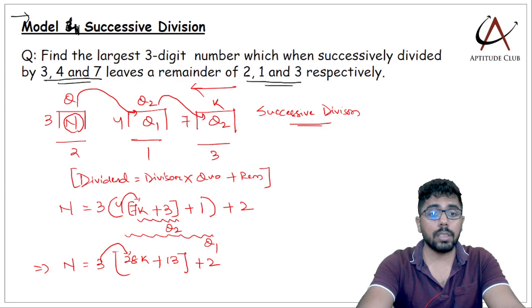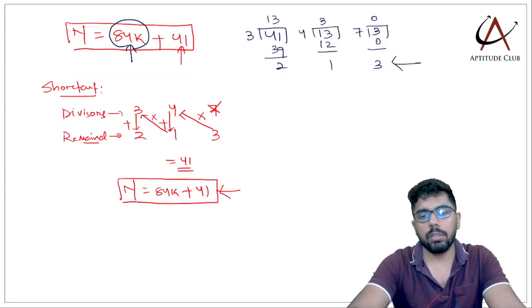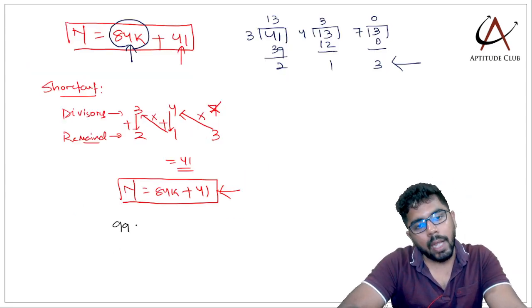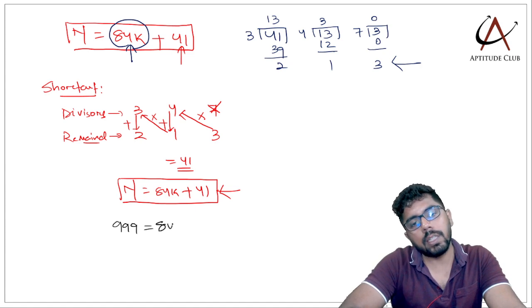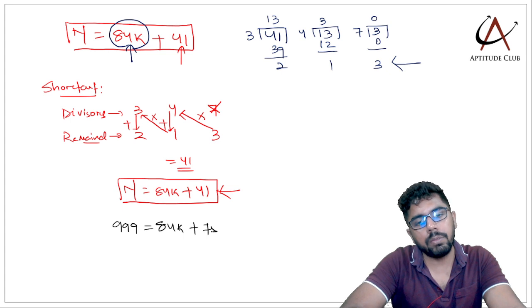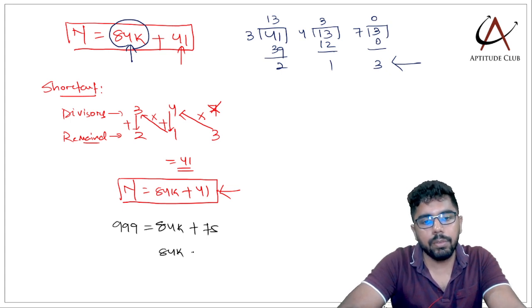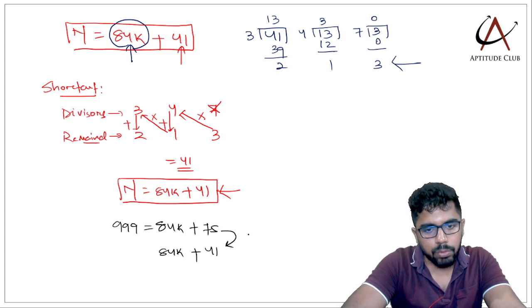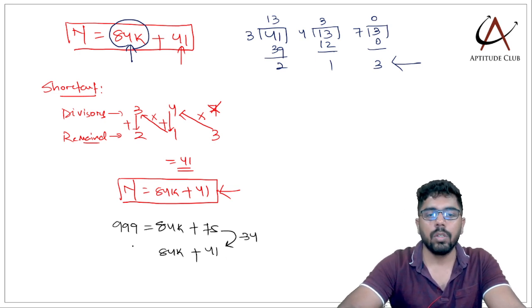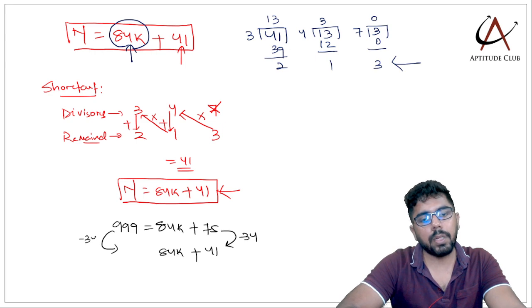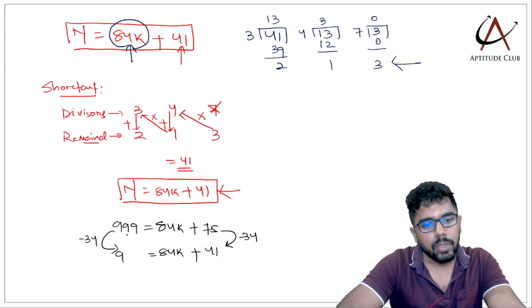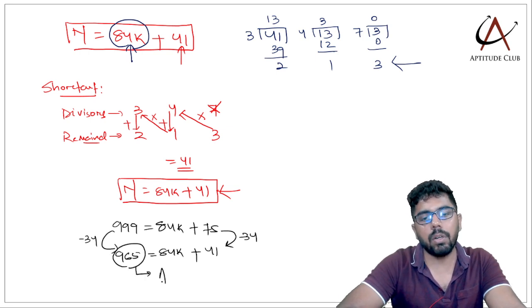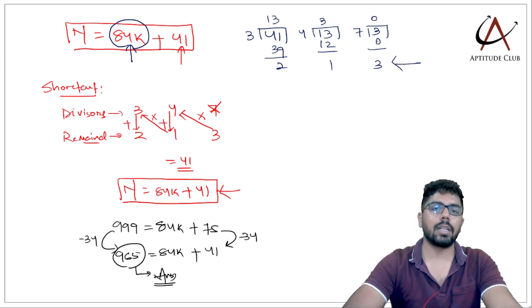What is the question again asking? Find the largest 3-digit number. Again we'll go back to the same. 999 is the largest 3-digit number, but that is in the form 84k plus 75. If I want 84k plus 41 के form में number, so 75 minus 41, I need to subtract 34. So 34 RHS में if I have subtracted, I'll subtract it in LHS. 9 minus 3 6, 9 minus 4 5. So 965 is of the form 84k plus 41 and that is our answer.